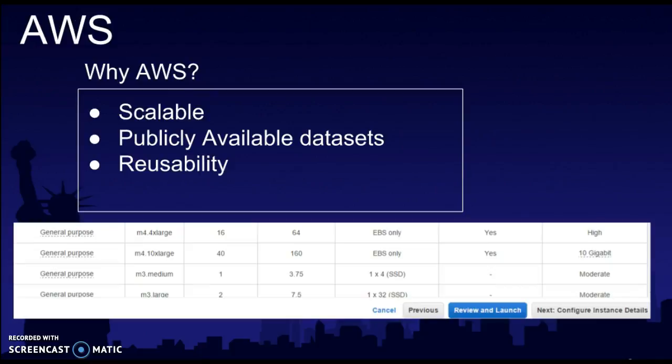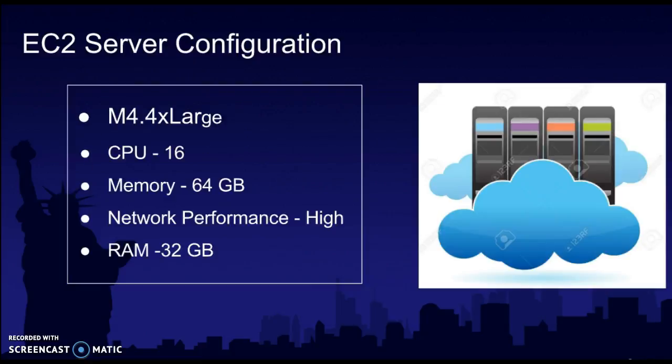Scalability is one factor. Yes, we can scale up our data anytime we want. We can reuse the code that we have using Jupyter Notebooks. And these datasets are available publicly. So if I make the data public on S3, my teammates and other members in the same region that Amazon provides find it easy for everyone to use.